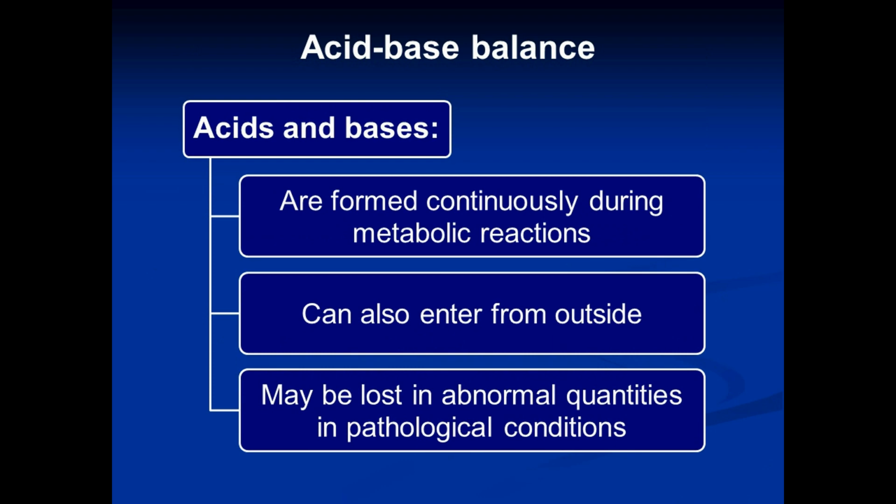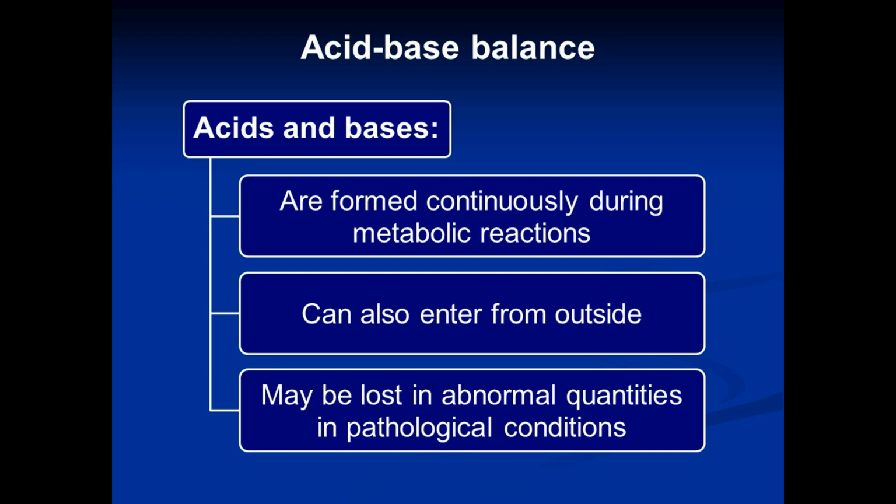Why do we need to maintain acid-base balance, and how does acid-base balance get disturbed sometimes? Acids and bases are continuously formed in our body during various metabolic reactions. In some reactions, acids are formed. In some reactions, bases are formed. So there is continuous formation of acids and bases.